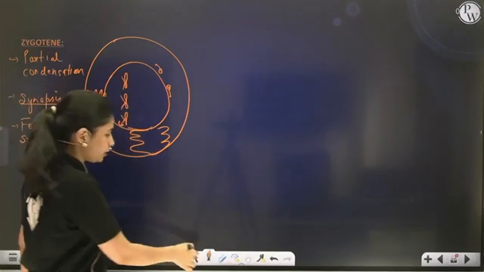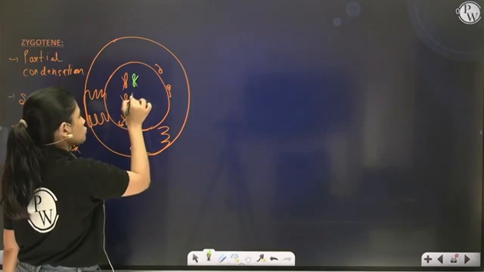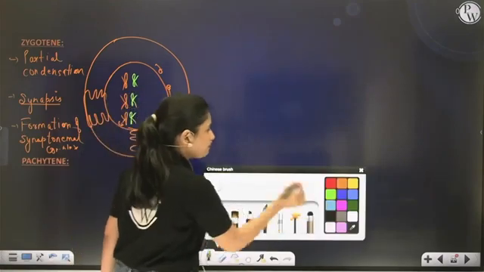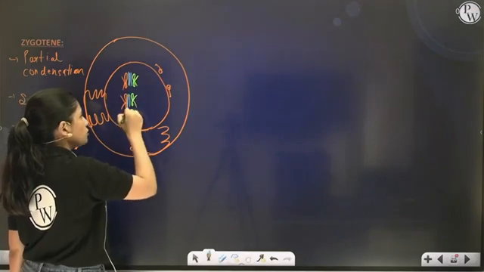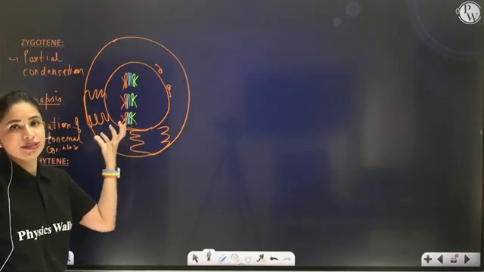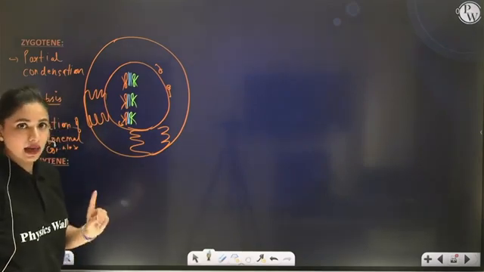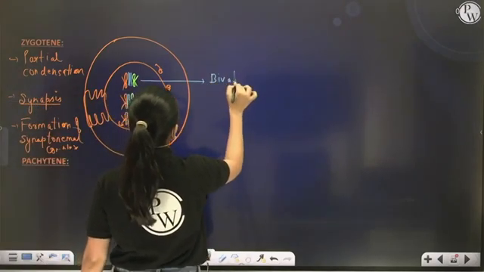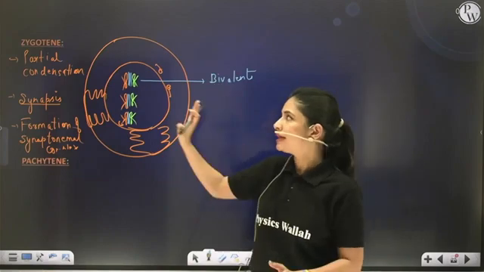Like orange will be 23 and similarly green will also be 23. And all homologous chromosomes will find their partner and will pair up. Once they pair up, to keep them paired, a zip-like nucleoproteinaceous structure, the synaptonemal complex, will be formed. So this is how the cell is going to appear under the zygotene stage. Now these structures are known as bivalents. So bivalents are clear in the zygotene stage.